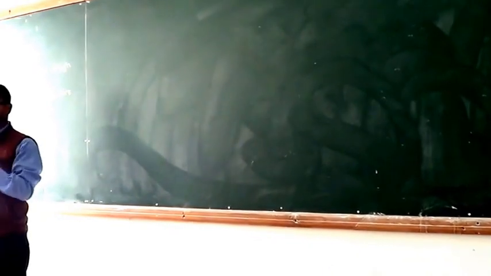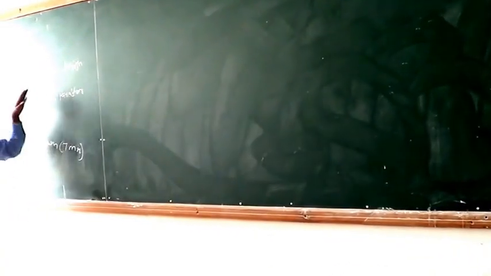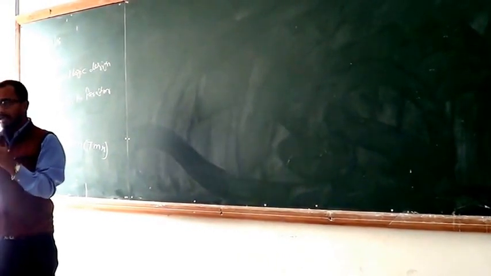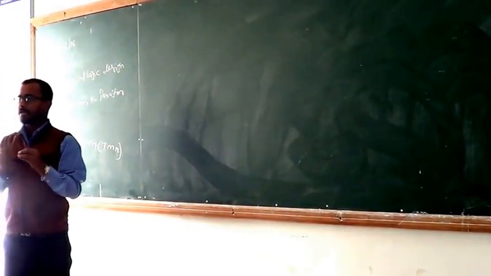Therefore, now we come to today's topic, and today's topic is FSM. FSM means finite state machine. So, what is the meaning of a finite state machine? It is a machine which has a finite number of states. That kind of machine is called a finite state machine.